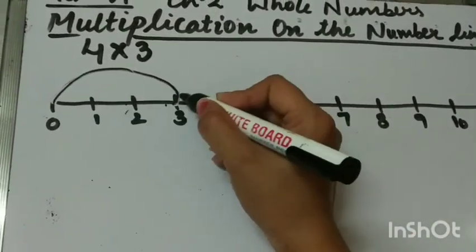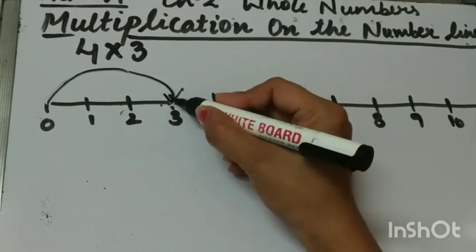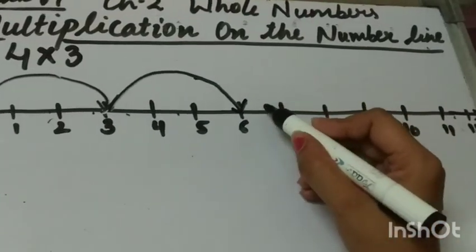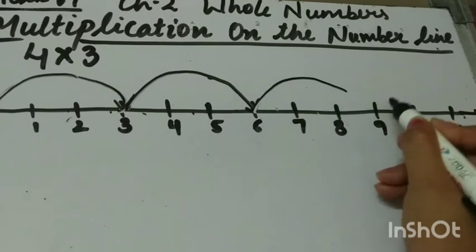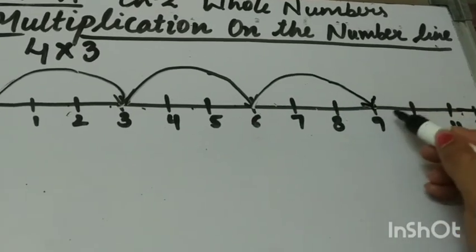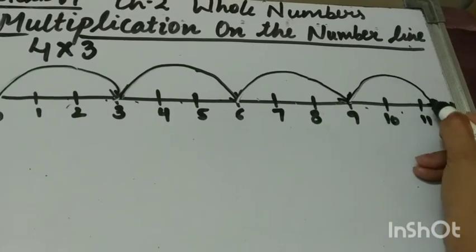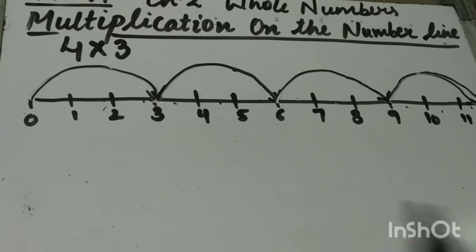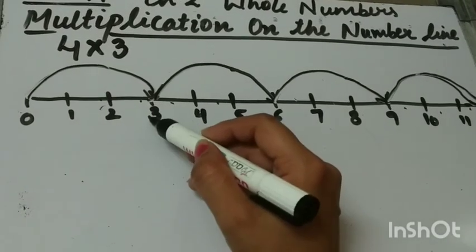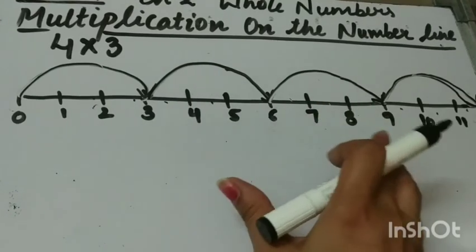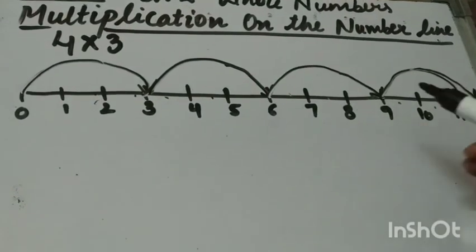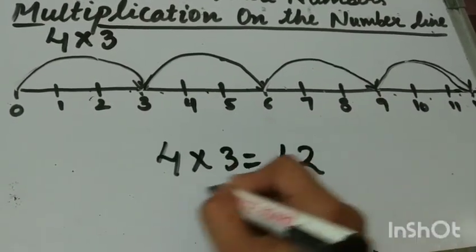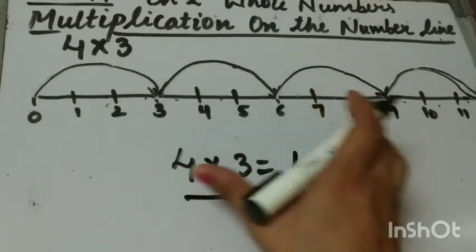1, 2, 3, that is one move, and 1, 2, 3, so this will be the second move. Then 1, 2, 3, this will be our third, and 1, 2, 3, this will be our fourth. So we start from 0, move 3 units at a time to the right and make 4 such moves. We will reach 12. So 4 multiplied by 3 is 12. This is how we do multiplication on the number line.